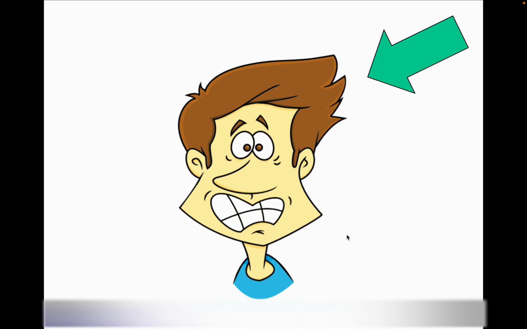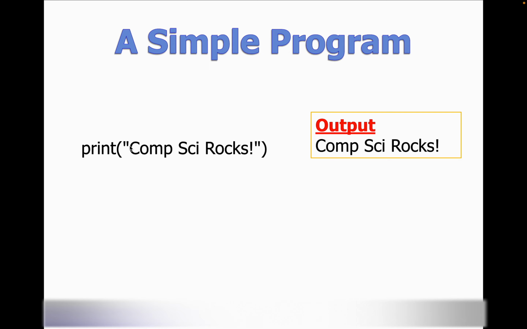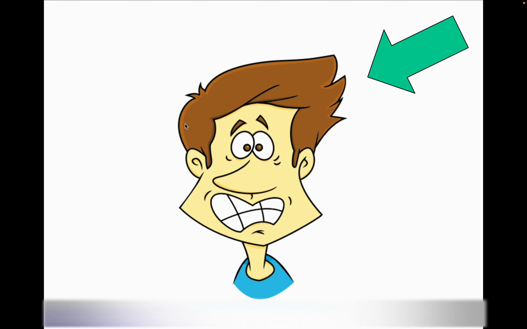So let's think about print. Let's take this guy. His name's Pete, okay? Pete loves to talk. He loves to talk about everything that he hears and he knows. But Pete won't say anything that he doesn't know, right? That's exactly how a print statement works. It'll only print what's inside of the parentheses, not what's outside.